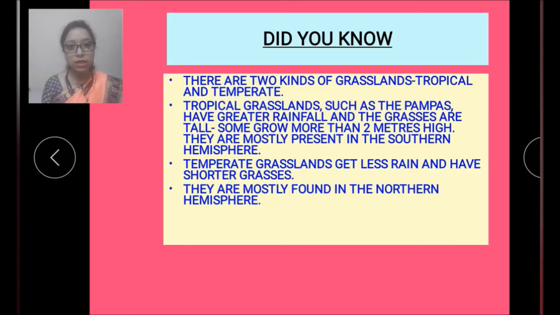This Did You Know is given in your book again in chapter number 8. So now let's read it out. There are two kinds of grassland, tropical and temperate.